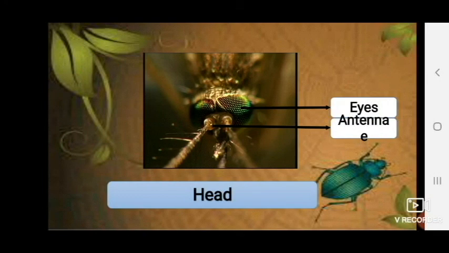And in the front part of its head, they have a long hair-like structure called antenna. Well, if the structure is just one, it's antenna, but if it is two, in the plural form we call them antennae. Now, these antennae help them to feel or touch. They sense the feel or touch, and hence are also called feelers. They also at times help to smell and taste things for the insects.